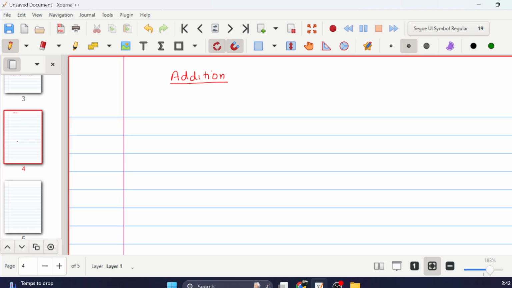So one of the thought processes: let's say, explain why 2 plus 3 is the same as 3 plus 2. So that's the thought. Why? One of the things to understand this point is, let's say you want to write this 2.